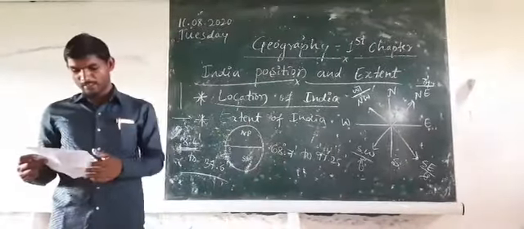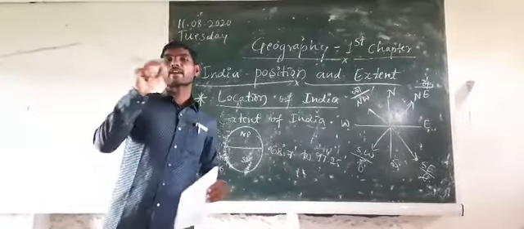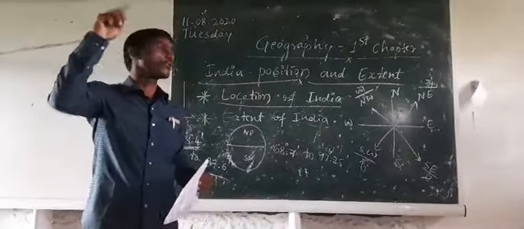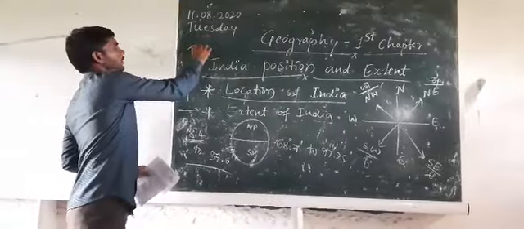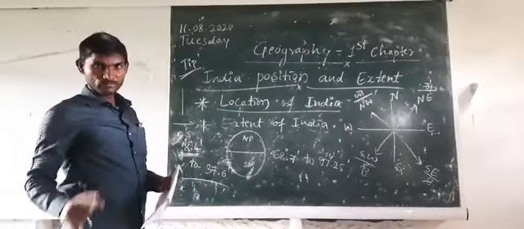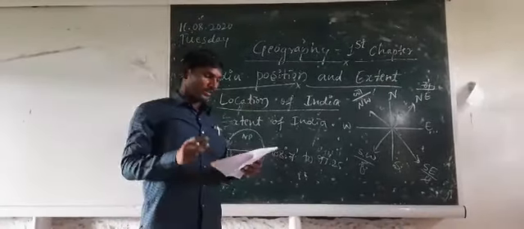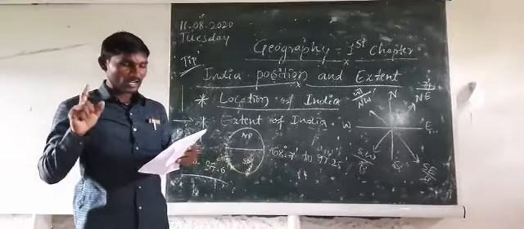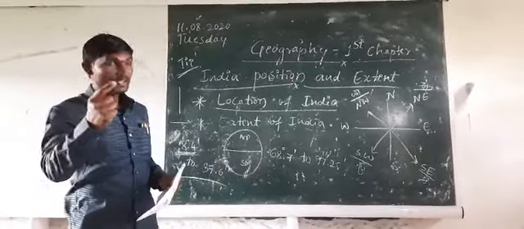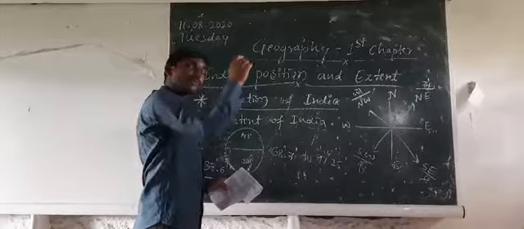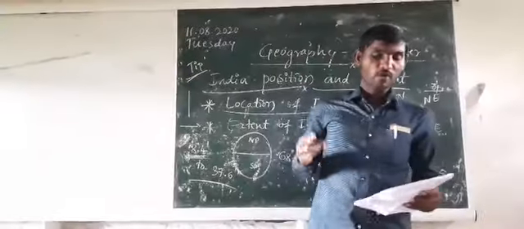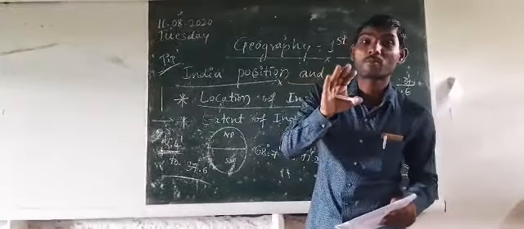Have you understood? The next point is that our country, India, has two major points. Those are considered as tips. Tip means edge. Which is the north edge? Which is the south edge? The first one: the northern tip of India is Indira Col. It is located in Jammu and Kashmir. Once again I repeat, the northern tip of India is Indira Col, located in Jammu and Kashmir.